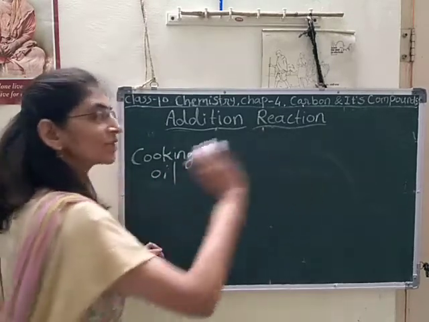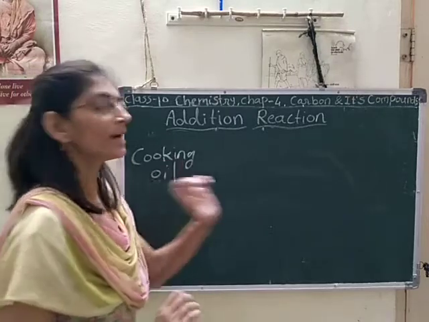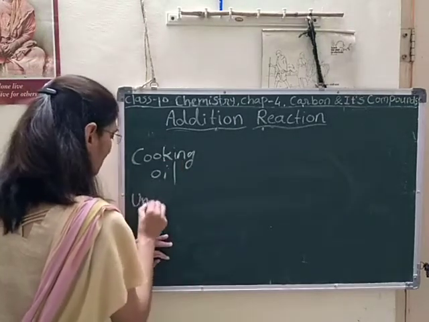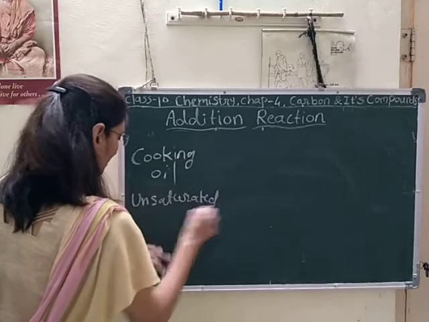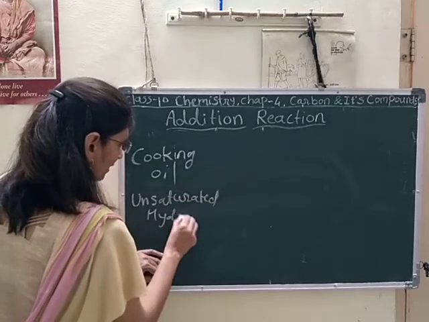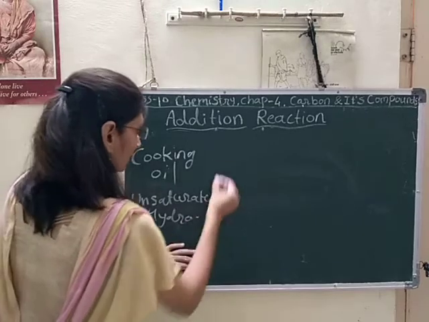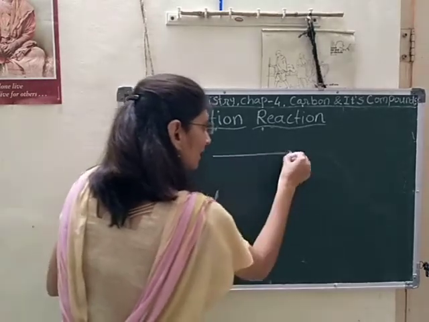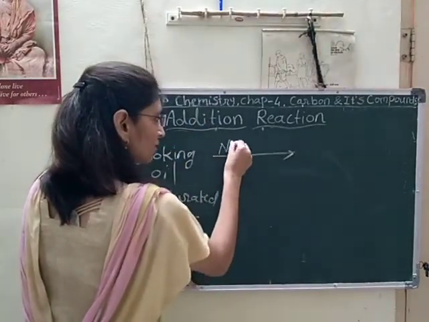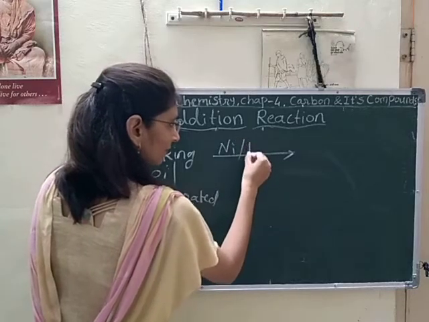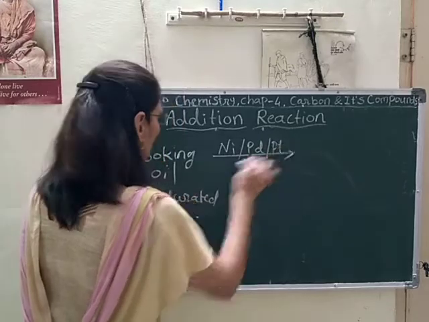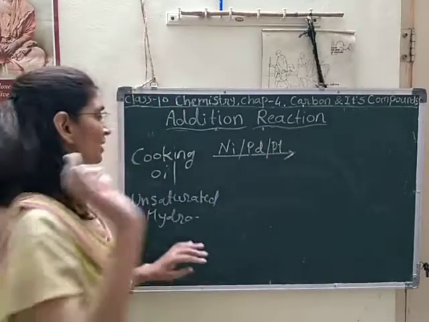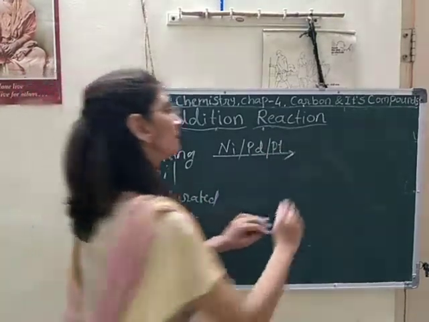It is a longer chain of unsaturated hydrocarbon, and it gives, after reduction with palladium or platinum, a saturated hydrocarbon, that is vanaspati ghee.